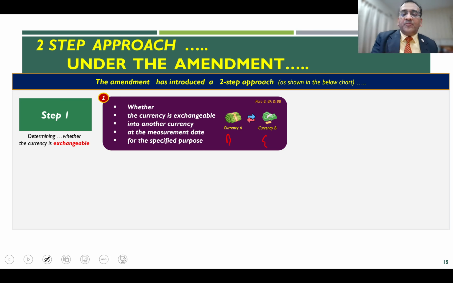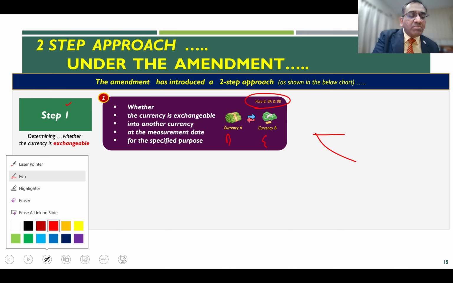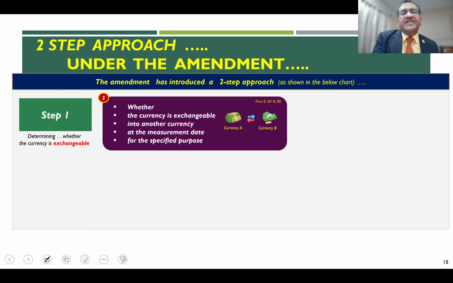So, if you read paragraph 8, 8A and 8B together, both under Ind AS 21 and IAS 21, step 1 is the evaluation of whether the two currencies are exchangeable into another currency at the measurement date for the specified purpose. Now see here, I have broken down the requirement into the various parts.